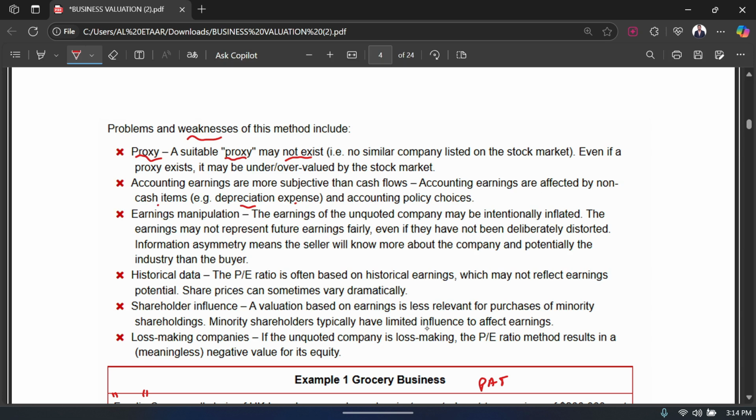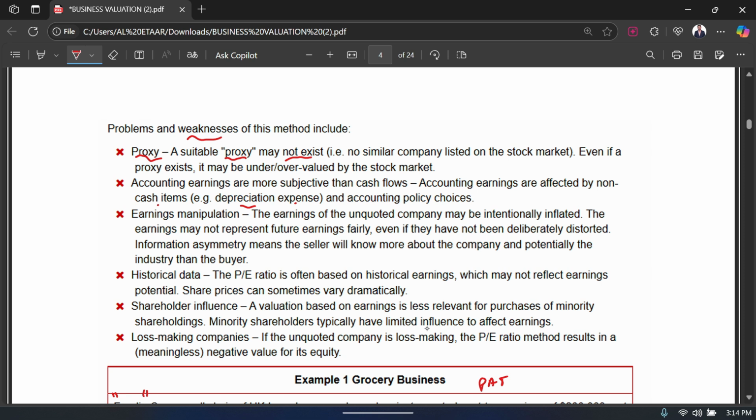Now the next weakness is shareholder influence. It says a valuation based on earnings is less relevant for the purchase of a minority shareholding. Minority shareholders typically have limited influence to affect earnings. So basically this PE ratio method is not very useful for a minority shareholder.